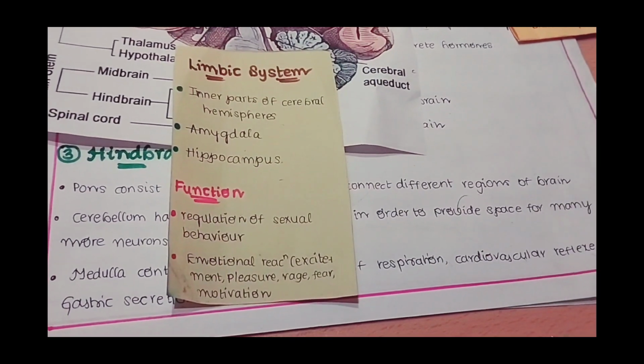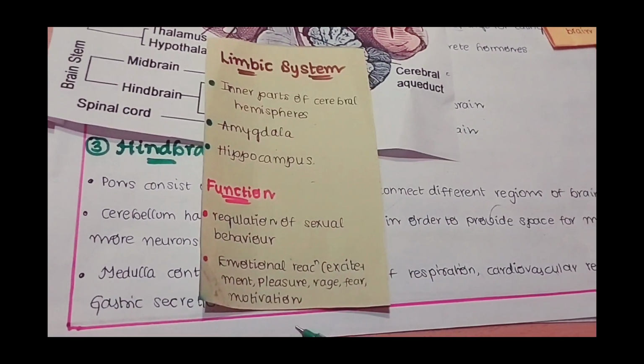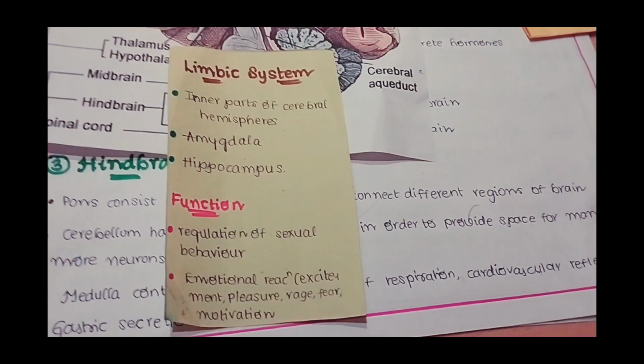The question may arise like which will control the sexual behavior of a human being. Obviously the answer should go for limbic system, which will control the pleasure. See, every point is important here. I already said increase your frequency of revision.